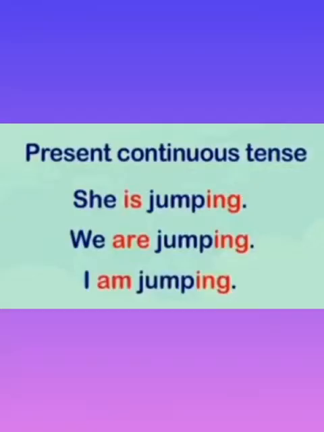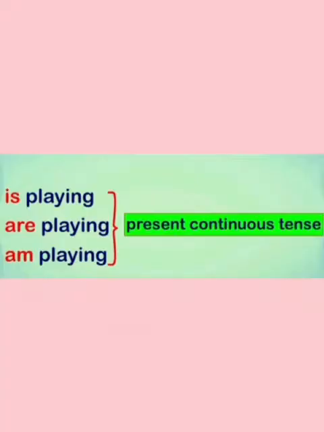For example, she is jumping. We are jumping. I am jumping. She is playing. They are playing. I am playing. So here the action is continued. It is still going on. So is, am, are, they are showing the present tense with the verb in ing form. For example, jumping, playing.